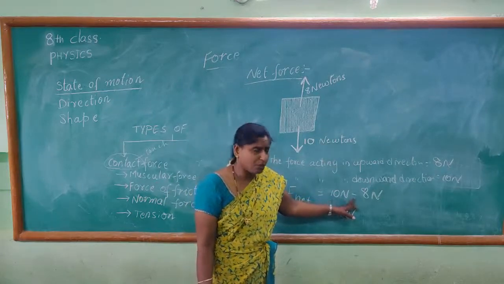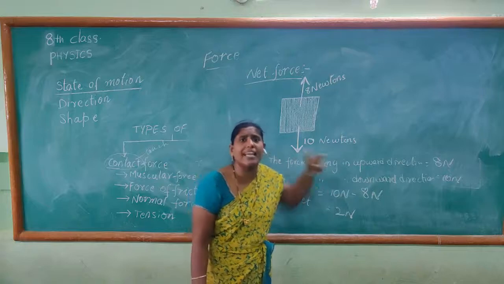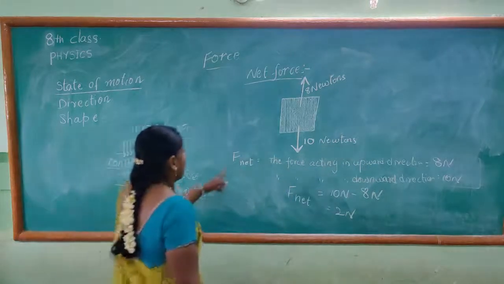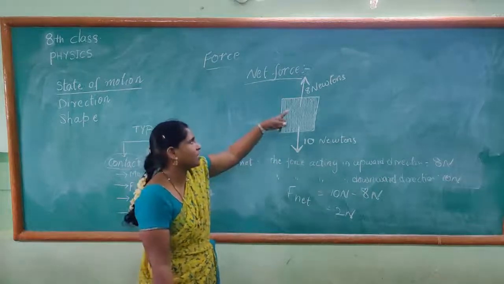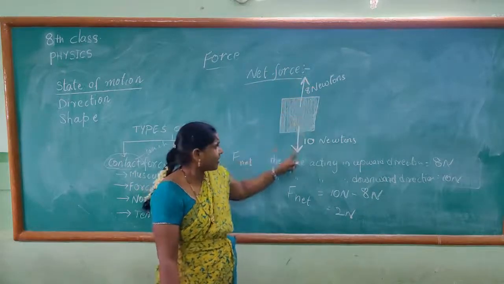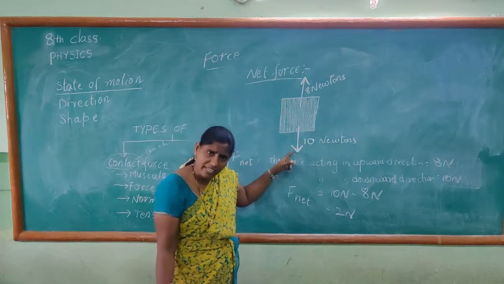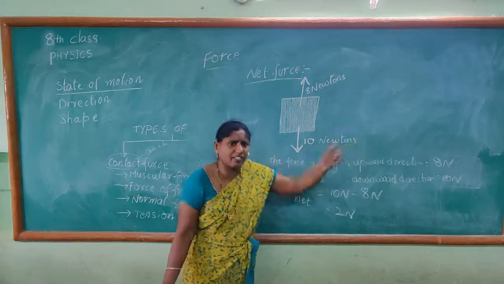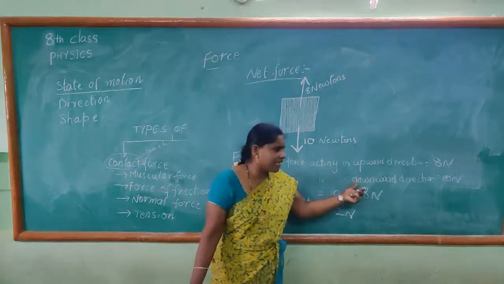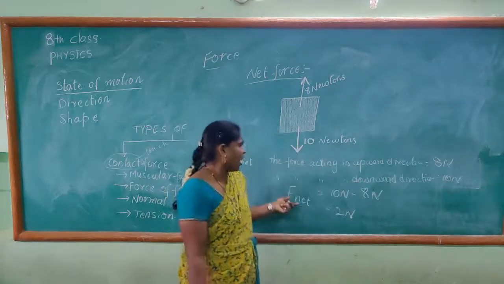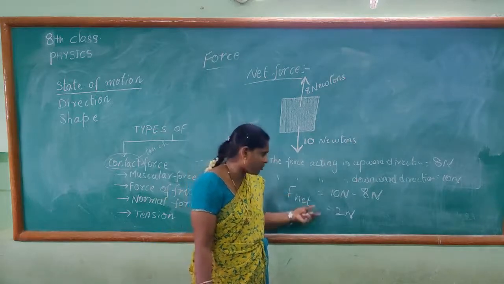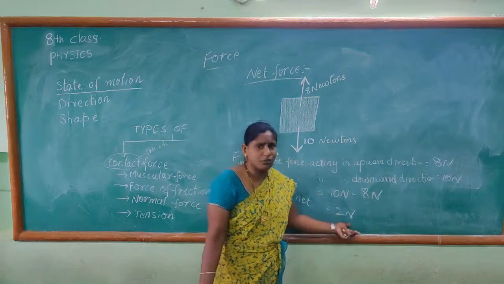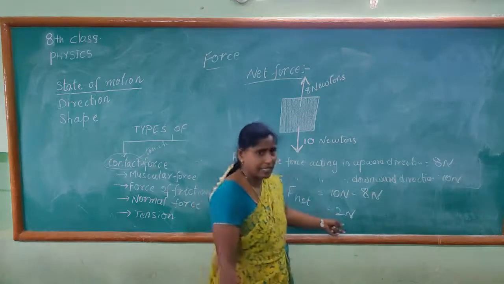Now let us find out the net force again. Have you understood how to find this? 8 newtons of force is acting in the upward direction. 10 newtons of force is acting in the downward direction. How to find out the net force? The force acting upward, how much? 8 newtons. The force acting downward, how much? 10 newtons. So the net force is 10 newtons minus 8 newtons, that is equal to 2 newtons. That is the net force.